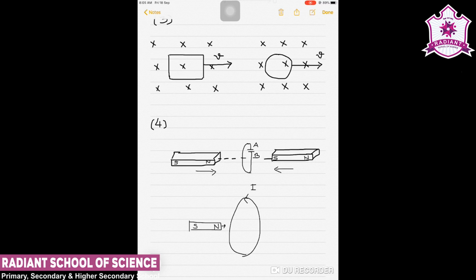In the same manner, when the south pole is approaching from the other end, that is from the right hand side, there should be a current in such a way that it will oppose it. So it is again clear that it can be opposed when the plate behaves as negative in the below part. So plate A will be positive while plate B will be negative. So A will be positive with respect to plate B in the capacitor due to the induced current direction it will follow.